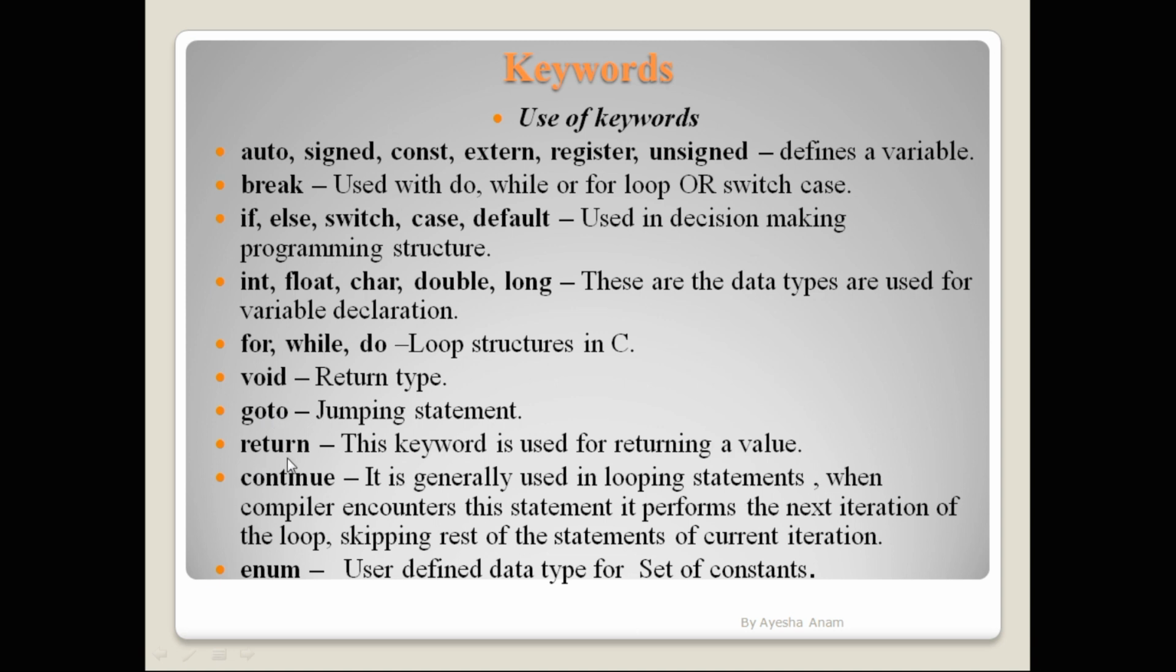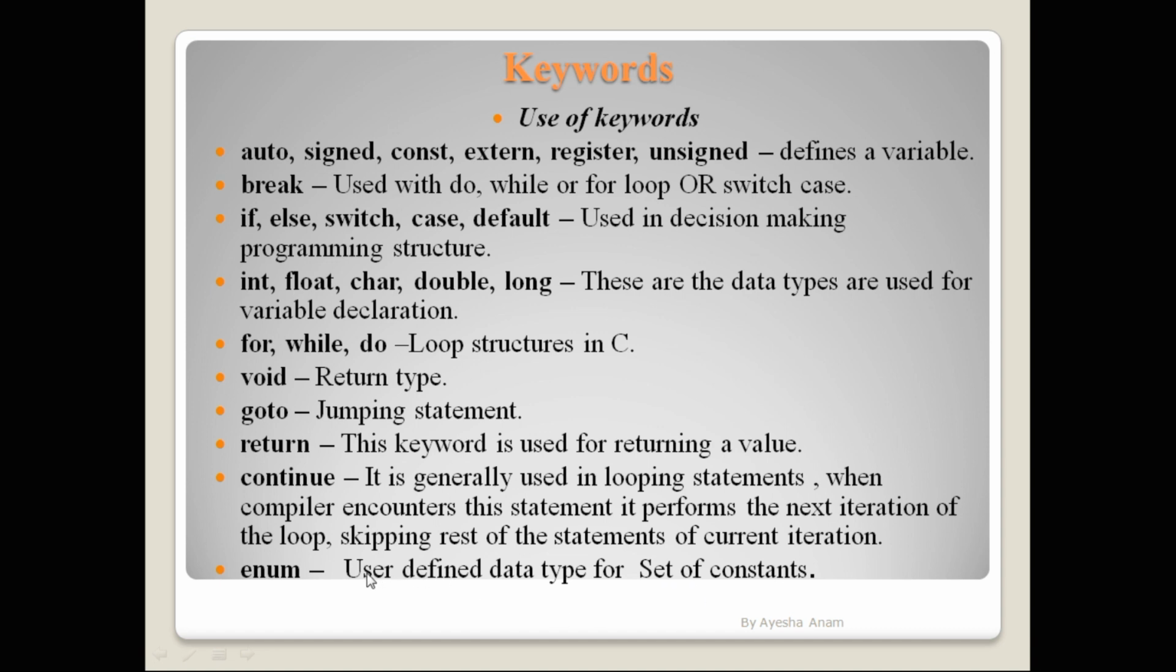Then the return statement. This keyword is used for returning a value. The continue statement is also one type of statement, generally used in looping. When the compiler encounters this statement, it performs the next iteration of the loop, skipping the rest of the statements of the current iteration. The continue keyword is used inside the loop. And enum. Enum is a user defined data type, and it is used for declaring a set of constants.